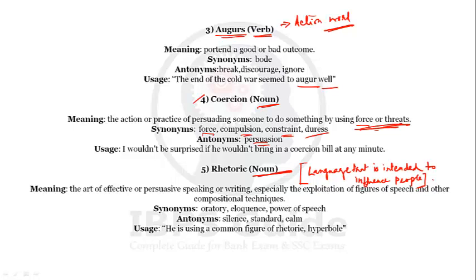Language that is intended to influence people. So speaking, writing, especially exploitation of the figure of speech and other compositional techniques, that is the art of effective and persuasive speaking. So the language we use to influence people is called rhetoric language.